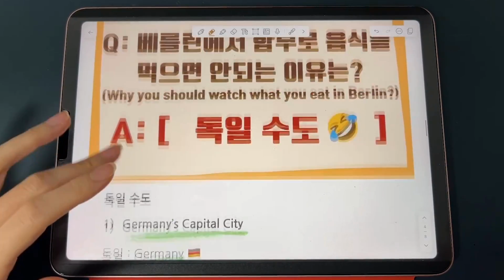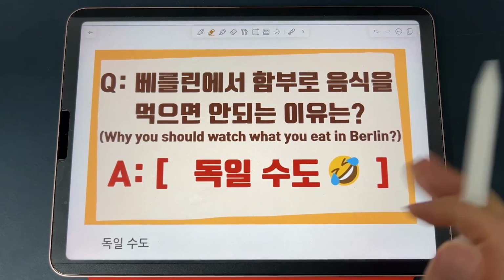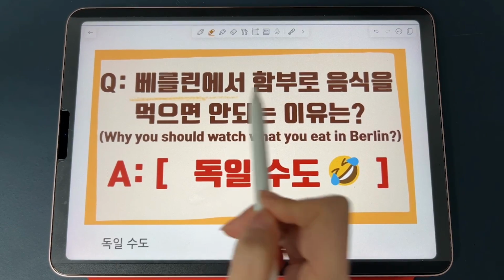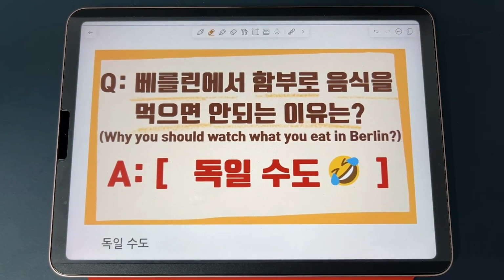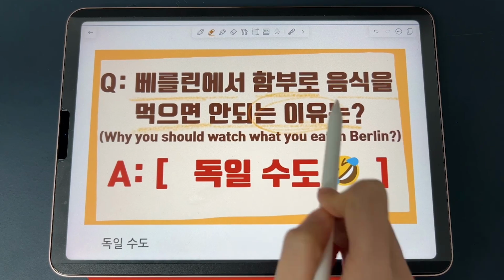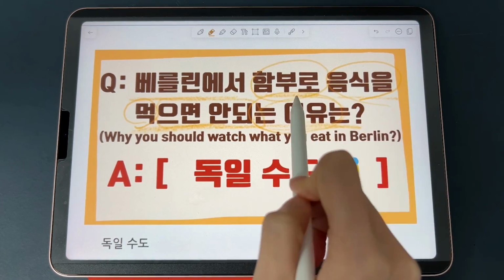So now back to the joke. So now I'm sure you get the humor and the pun behind this. So 베를린에서 함부로 음식을 먹으면 안 되는 이유는, so the reason why you shouldn't eat food carelessly in Berlin.